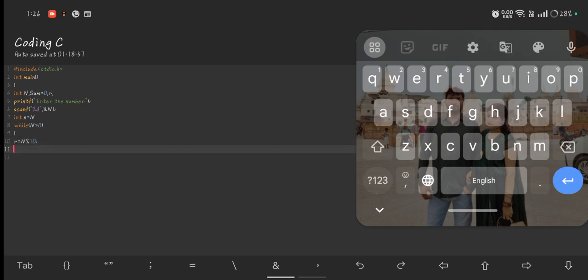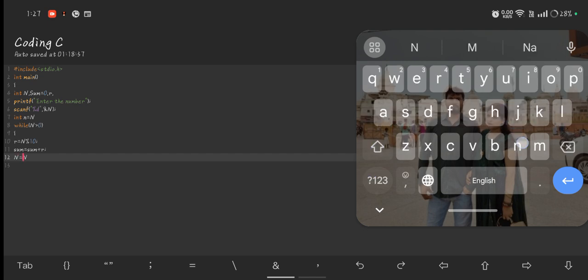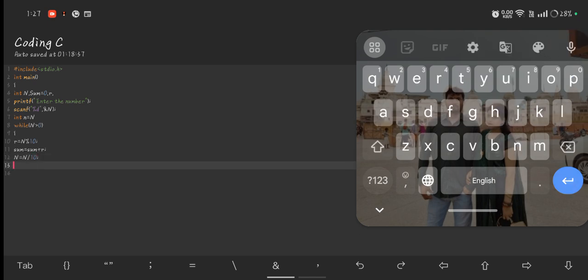The remainder is stored in R. Now sum equals sum plus R. Then n is equal to n divided by 10, to get the quotient, and now we close the while loop.